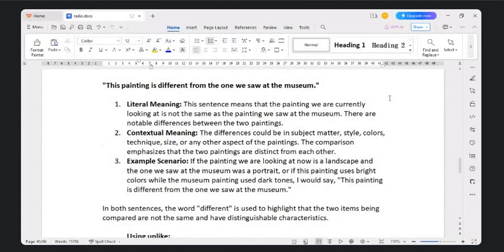We don't know what the person has seen, but he's very sure that what he saw at the museum was different from what he's seeing right now. Now, in both these words, the word different is being used. Now, this is used to highlight objects or items that are distinguishable in characteristics. Okay, all right. Now, let's move ahead.